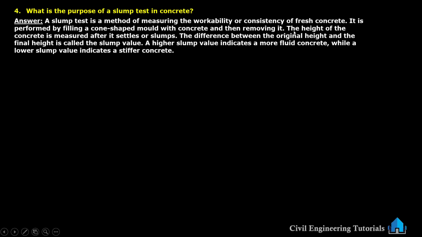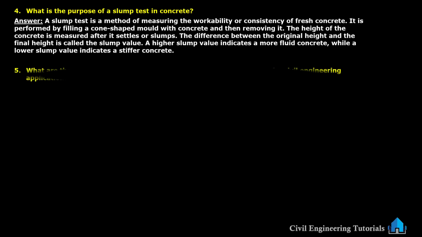The height of the concrete is measured after it settles or slumps. The difference between the original height and the final height is called slump value. The higher slump value indicates a more fluid concrete, while a lower slump value indicates a stiffer concrete. So, hope you understand what is the purpose of slump test in concrete.